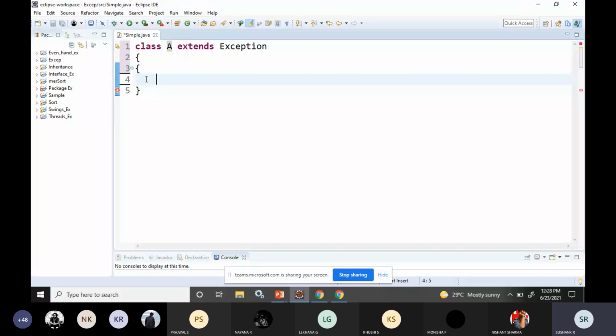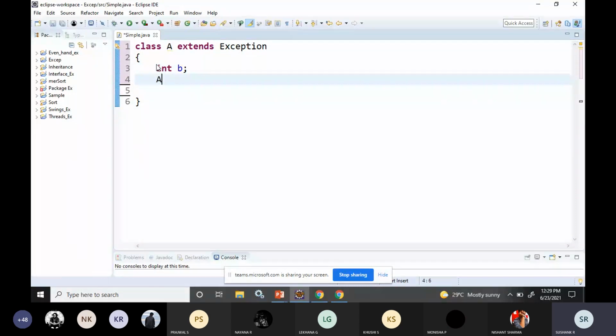Now, for this, those things are not necessary. I'll just write a simple program. I'll declare a variable called A. Let's not use A, because we are using the class name also, we'll get confused. I'll call it a variable called B.